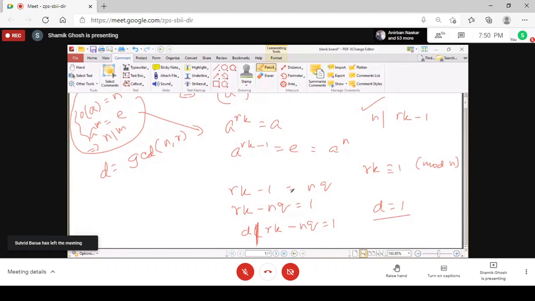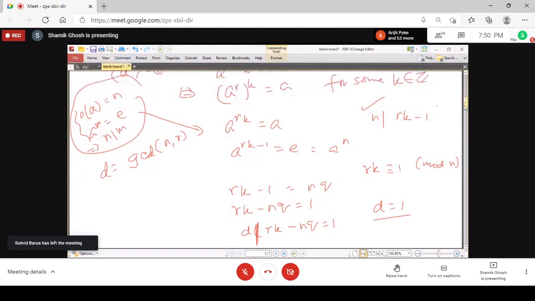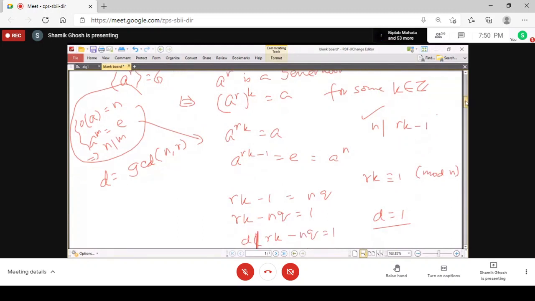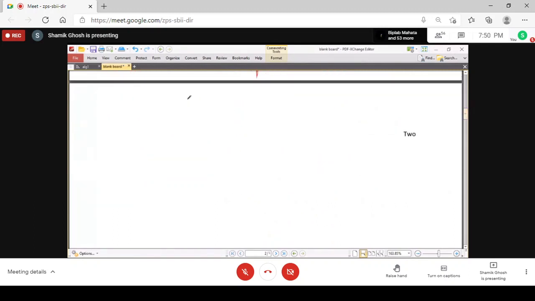So you see that this part is proved in this way: if there is a generator, then the GCD of r and n must be equal to 1. Now we have to prove the opposite: suppose we assume that the GCD of n and r is equal to 1, then prove that G is generated by a^r.